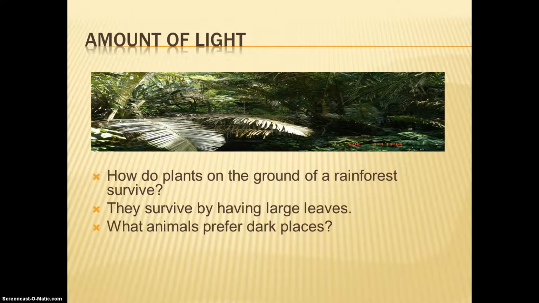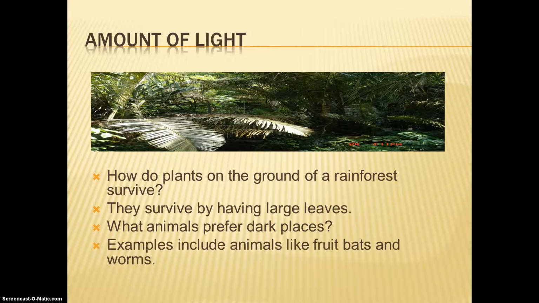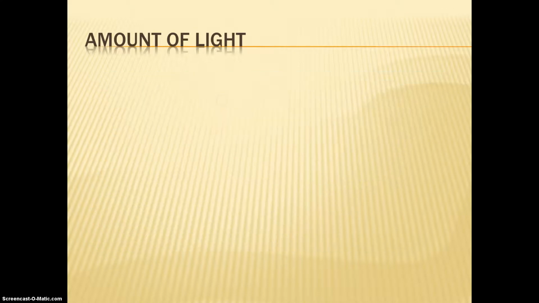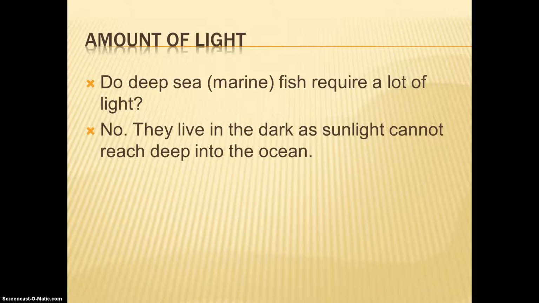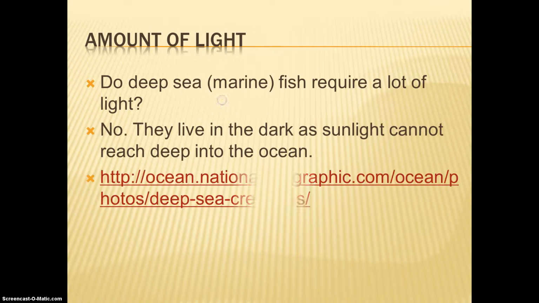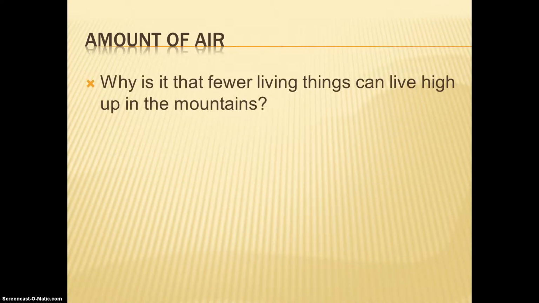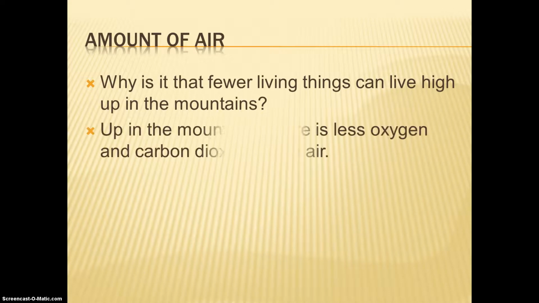What animals prefer dark places? Examples include animals like fruit bats and worms. Do deep-sea marine fish require a lot of light? No, they live in the dark as sunlight cannot reach deep into the ocean. Why is it that fewer living things can live high up in the mountains? Up in the mountains, there is less oxygen and carbon dioxide in the air.